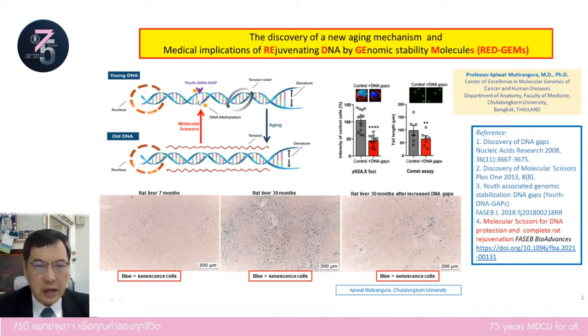Young DNA is composed of a lot of DNA gaps. That's why we call them youth DNA gaps. In old DNA, the number of DNA gaps is reduced. That's why the DNA of the old can be broken easily. We also discovered which protein produces DNA gaps, and we call the protein molecular scissors.